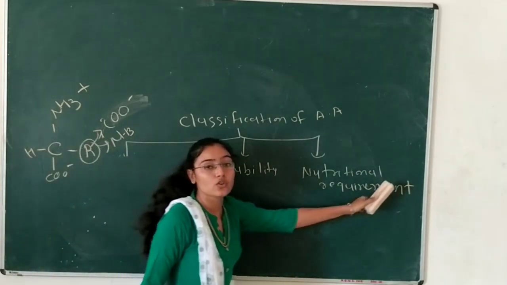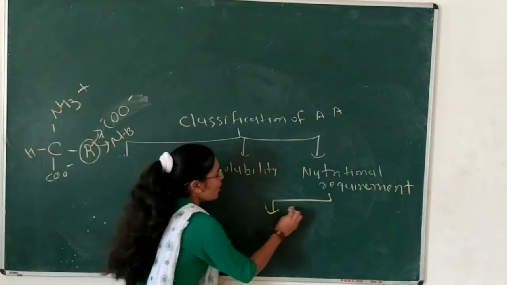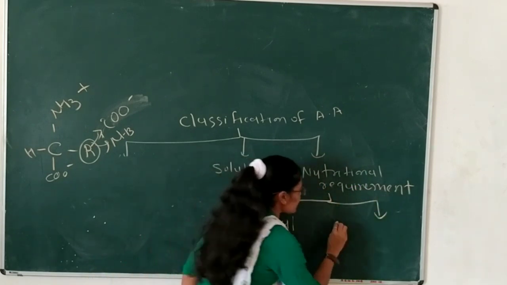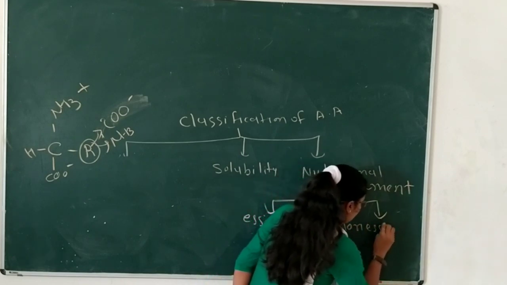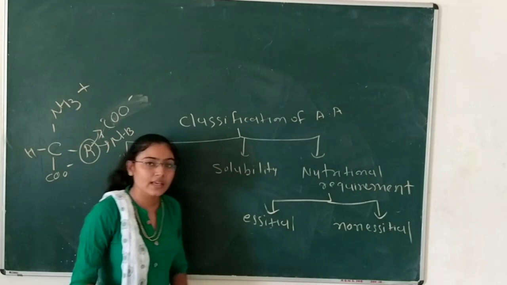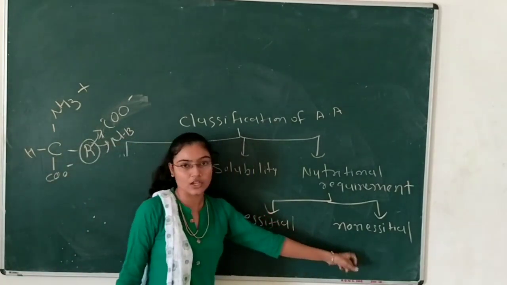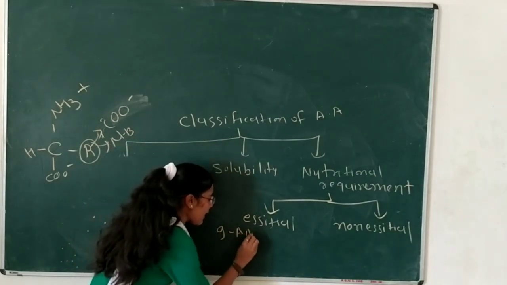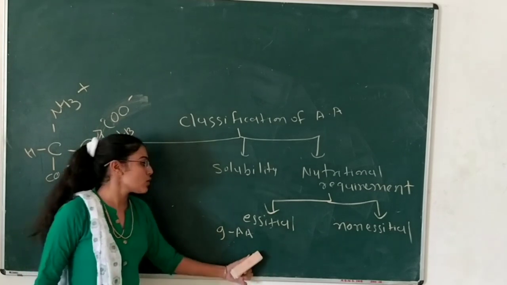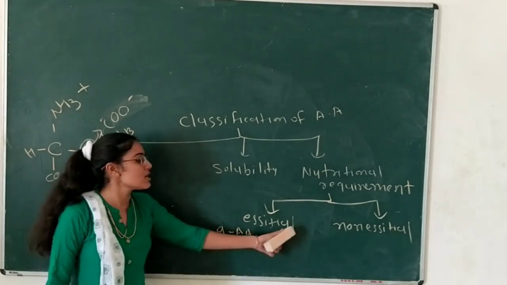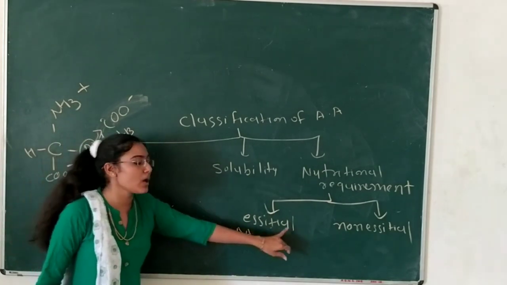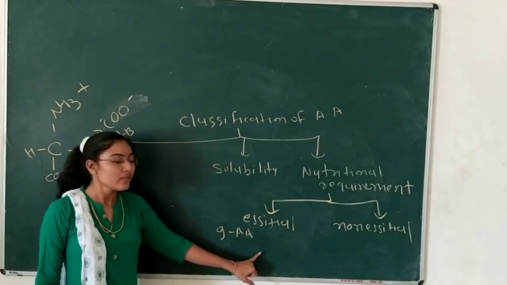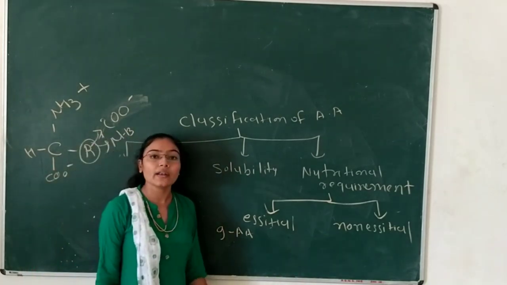Now, according to nutritional requirement, amino acids will be divided into two: first, essential amino acids, and second, non-essential amino acids. First we will see what is essential and what is non-essential. Essential means required. Nine amino acids cannot be synthesized in our body itself, so they are required from a dietary source. That is called an essential amino acid. Again, essential amino acids, nine of them, cannot be synthesized in our body itself, so we require a dietary source.